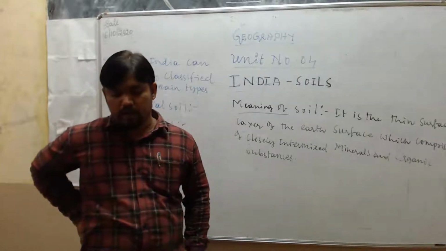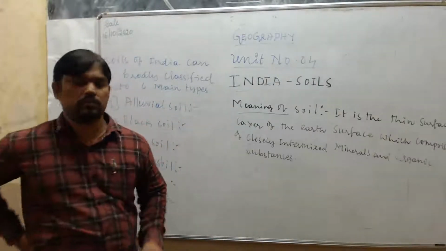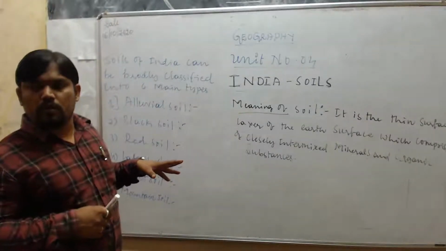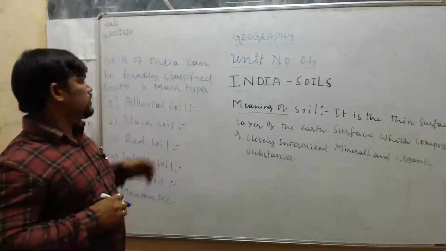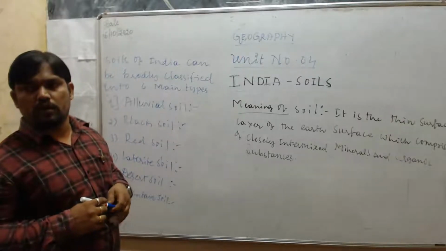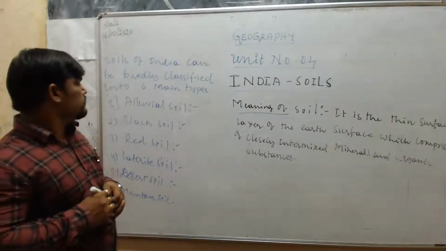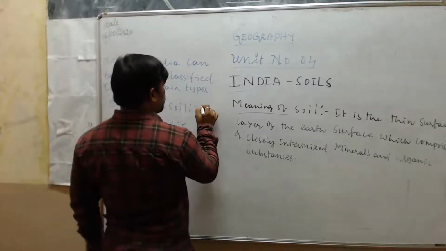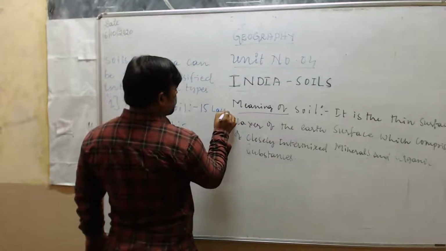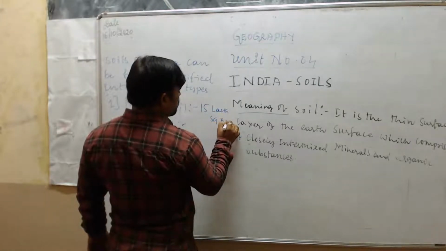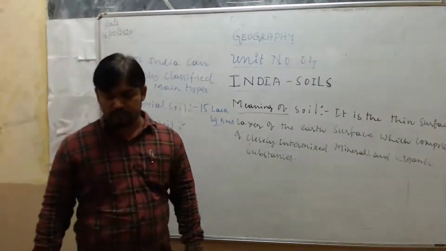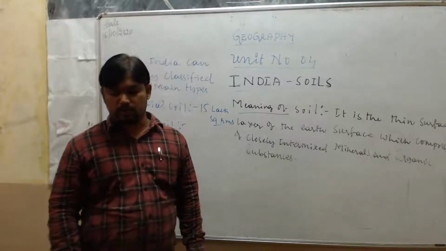They cover an area of about 15 lakh square kilometers. When compared to all these soils, which soil covers most of the area in India? Alluvial soil. So it has covered an area of about 15 lakh square kilometers, and that is why it is extensively found in India.